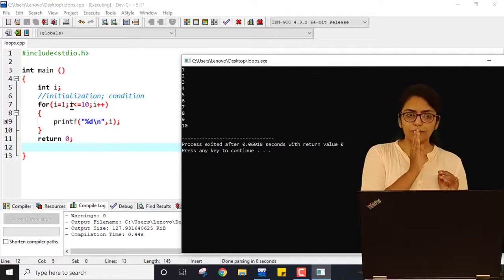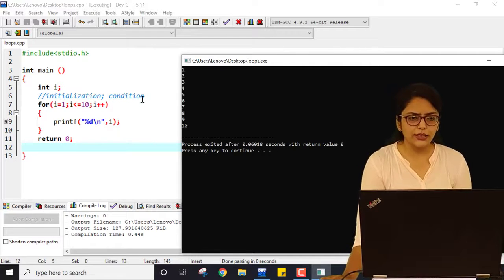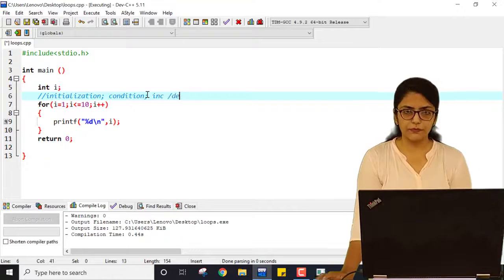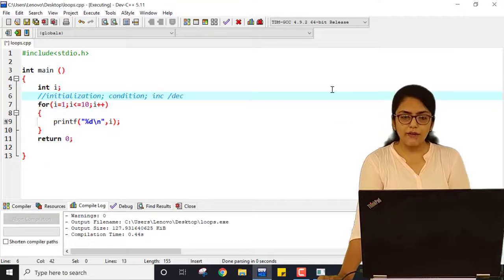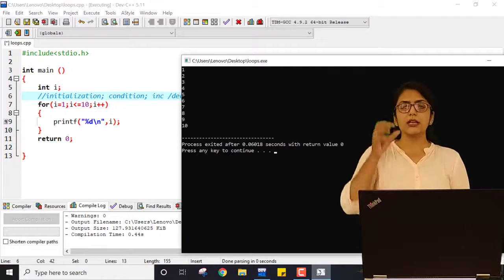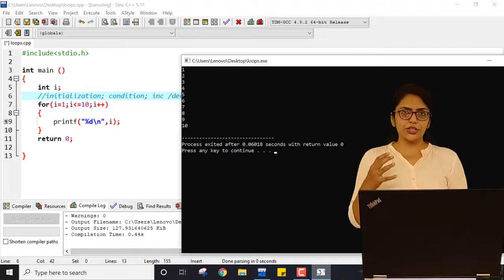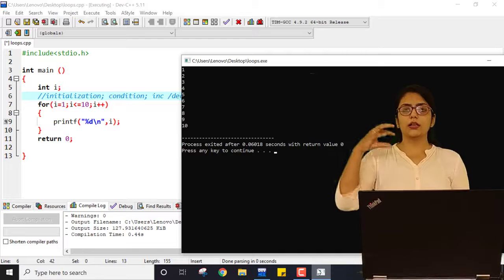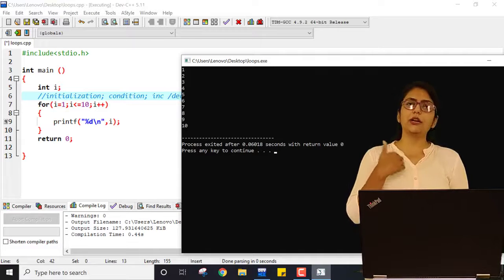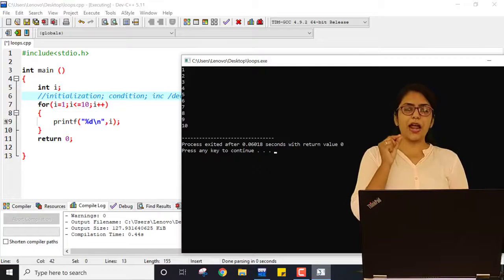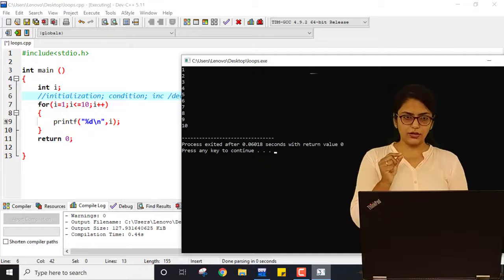So the first part of the loop is initialization; in the last part you can write something as increment or decrement, the step part. Initialization is done for the first time only. In each iteration, only the loop condition is checked, and after the loop control comes out of the loop body, the value of i is decremented or incremented based on the syntax I have written. So here, only one time i will be initialized as 1.